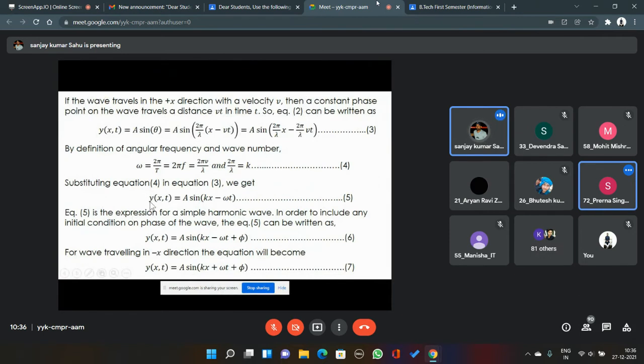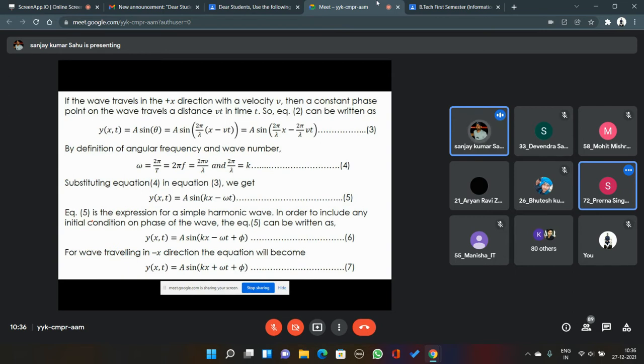Now this is the case when the initial phase angle is 0 degree, right? On the phasor diagram, if the initial angle made by the phasor to the x-axis is 0 degree, then this is the expression y(x,t) equal to a sin(kx minus omega t). However, if the initial phase angle made by the phasor to the x-axis is some arbitrary number phi radian, then the expression for wave will be y(x,t) equal to a sin(kx minus omega t plus phi), and this is for a wave which is traveling in the positive direction of the x-axis.